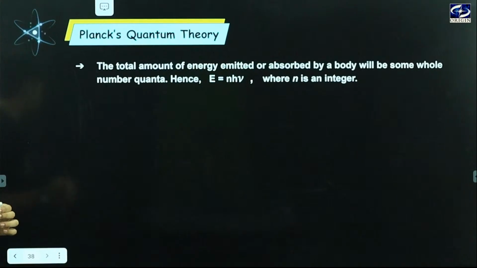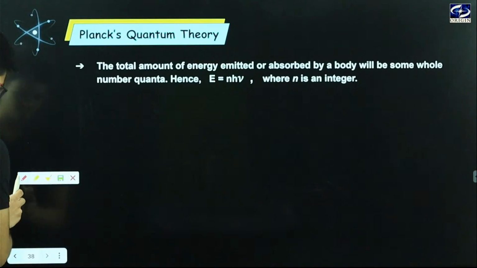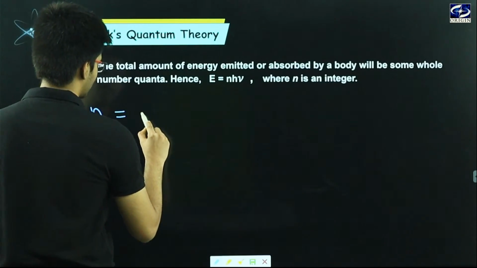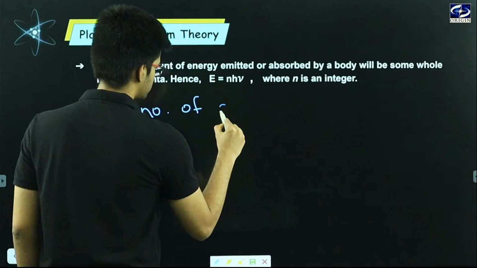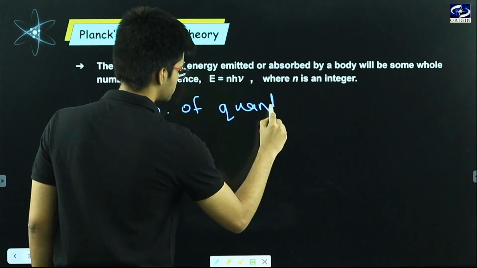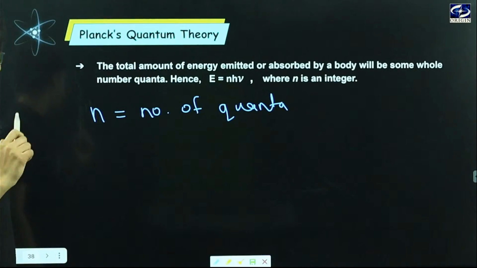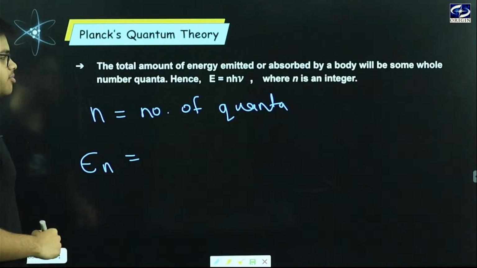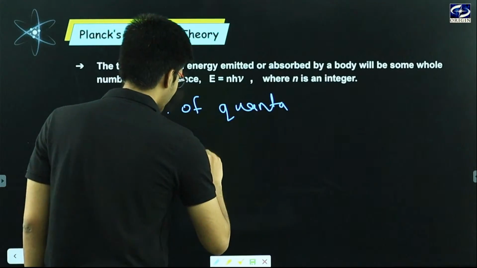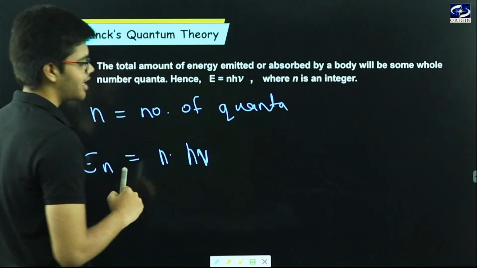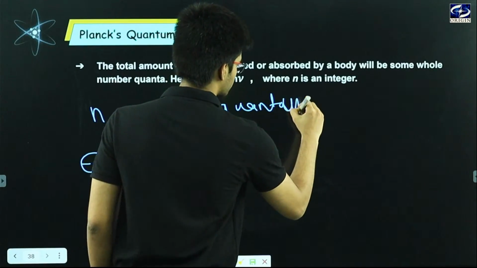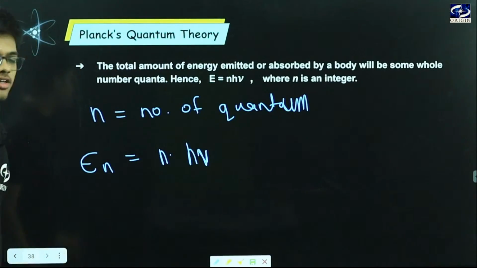This statement means that if I am having n numbers of quanta, then energy of n numbers of quanta will be n multiplied by energy of one quantum.